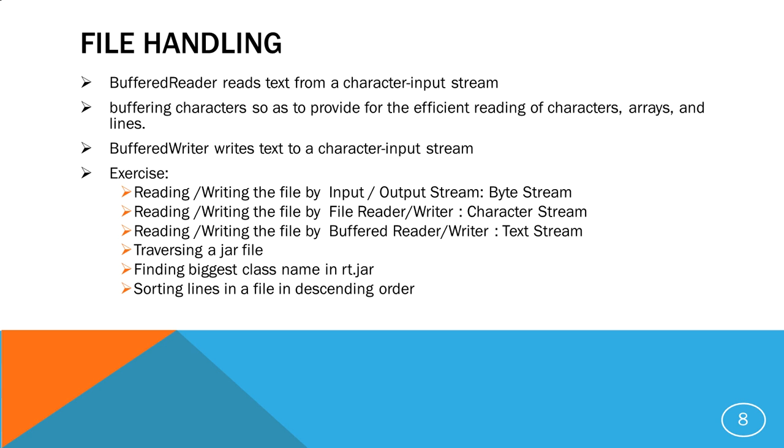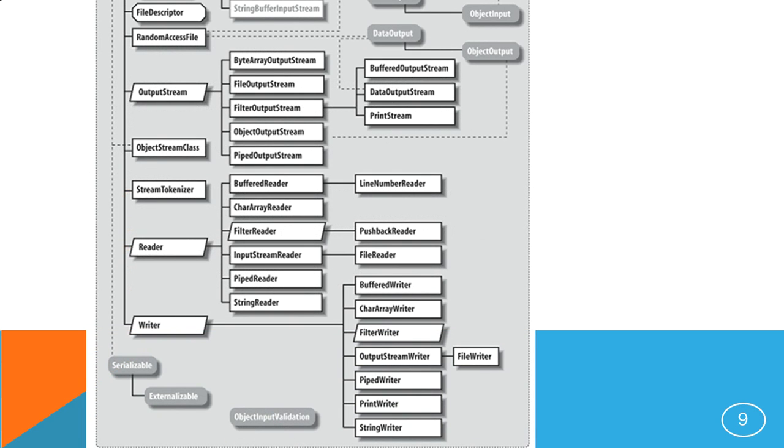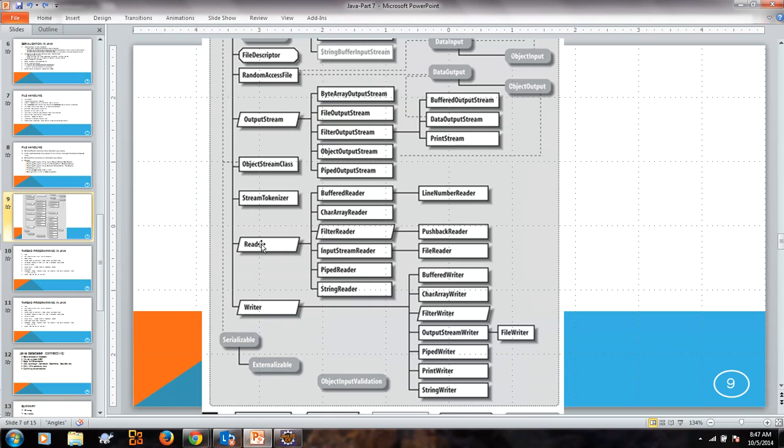Now before moving to the practical approach to understand file operations and input stream operations, let's talk about the APIs that are available in the java.io package. This seems like a big list, so it is not covered on this screen.